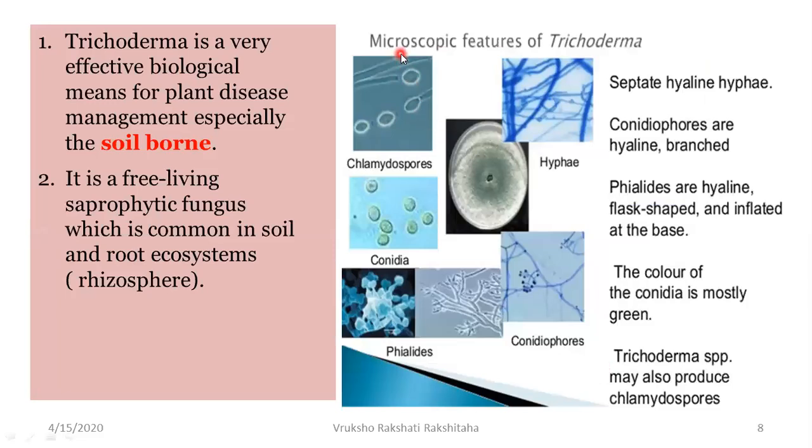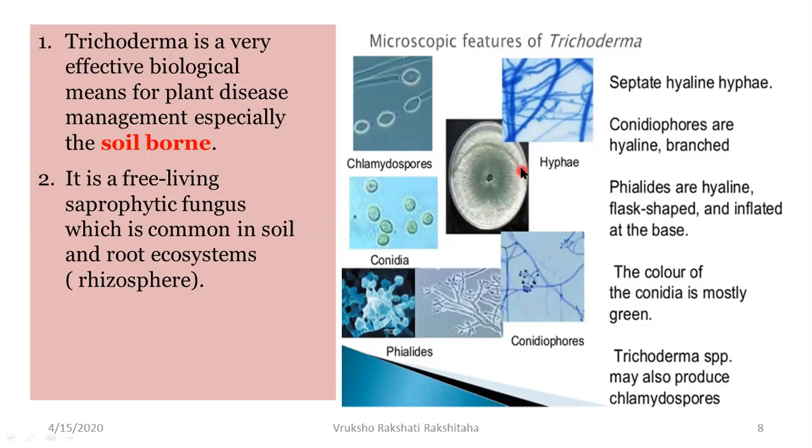Now let us look into the microscopic features of Trichoderma. So in this pic you can see that Trichoderma, the hyphae is hyaline and it is septate. How does it reproduce? So it reproduces by producing the conidia. So you can see the conidia, they are oval and they are uninucleate. Now these conidia are produced on the conidiophores. And these conidiophores, they are hyaline and they are branched. Trichoderma also produces thick-walled and resistant spores which are called as the chlamydospores. It also has got the phialides which are hyaline, and you can see that they are flask-shaped and they have got an inflated or swollen base.